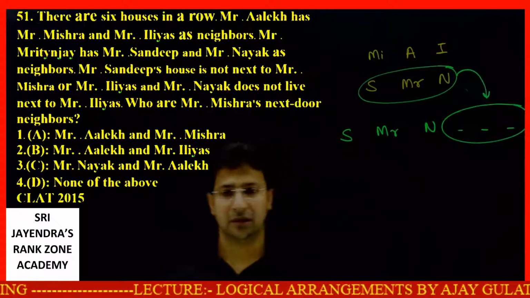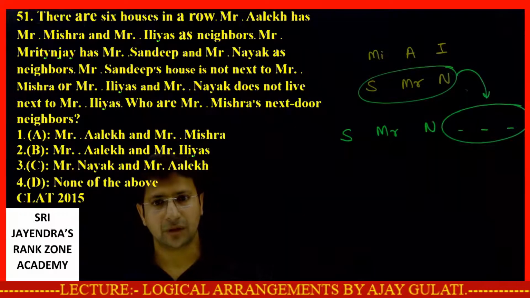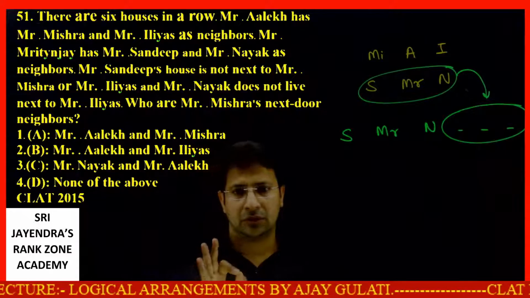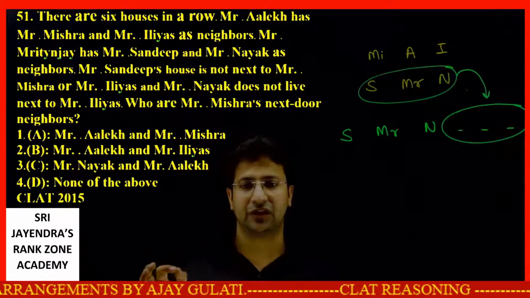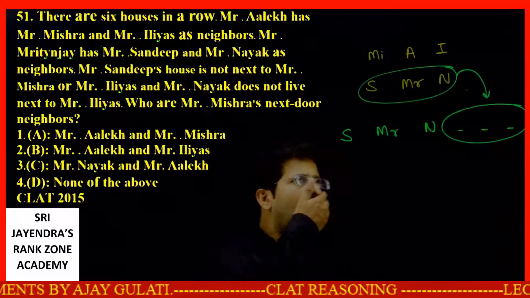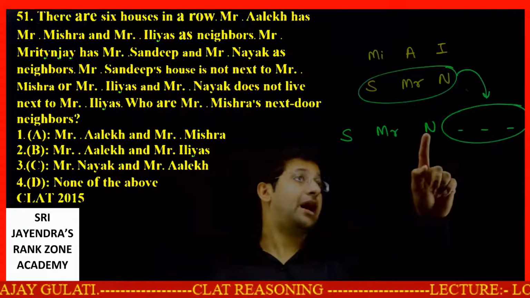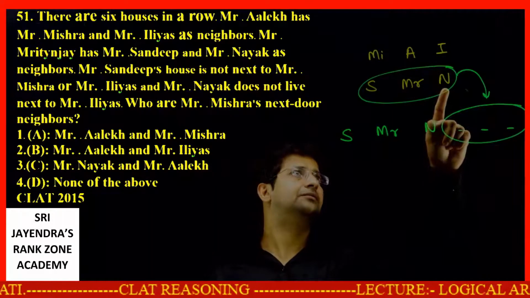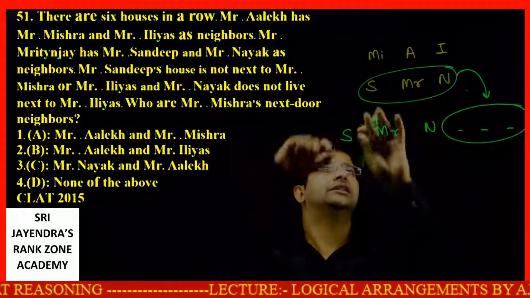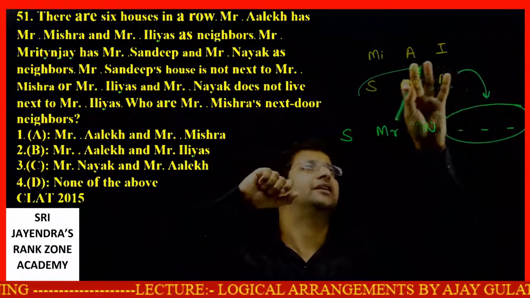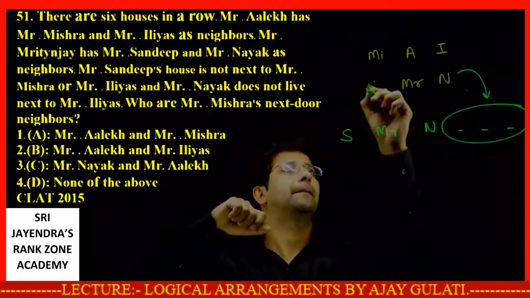Now, do we have any other thing? Let's look at that. Mishra or Mr. Ilyas and Mr. Nayak does not live next to Mr. Ilyas. This set will come over here. I have copied this set. Small mistake.